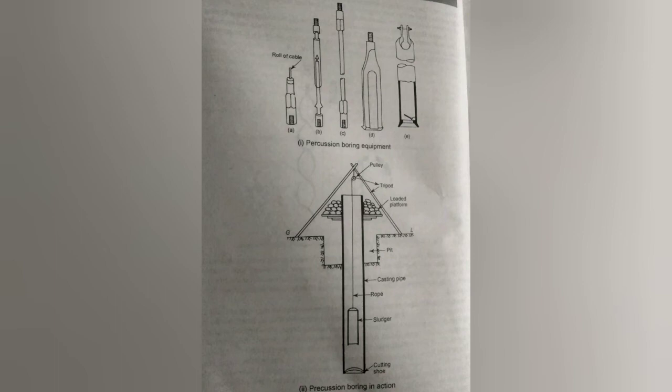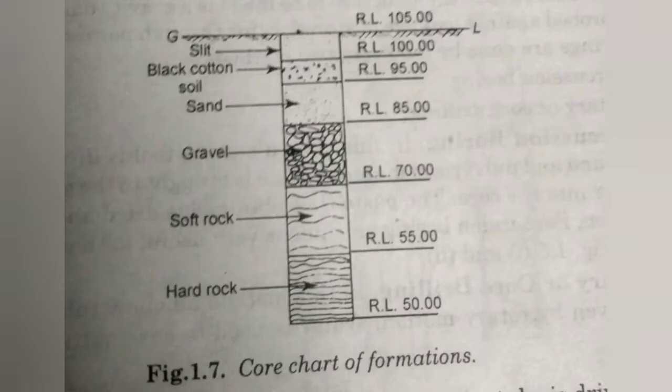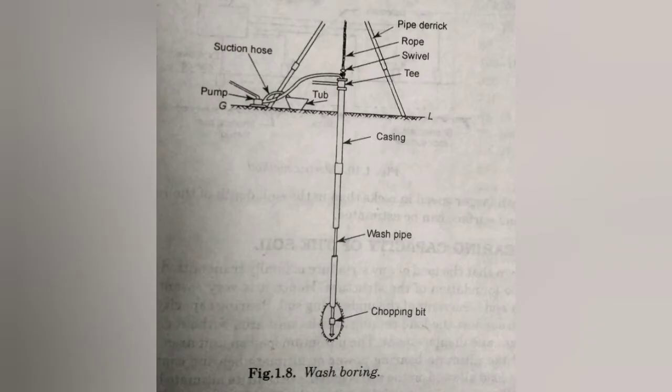When rotary or core drilling is done in soft soil, no core is possible to be obtained, and the slurry formed by soft cut material and water has to be pumped out of the hole being bored. A solid core is obtained when rotary or core drilling is done in hard formation. Next is wash boring.